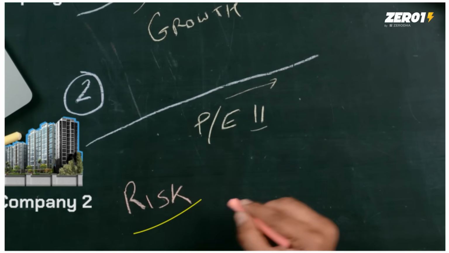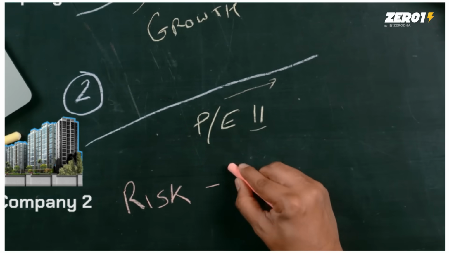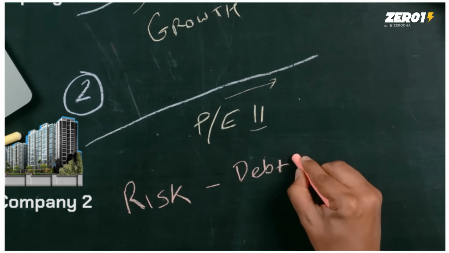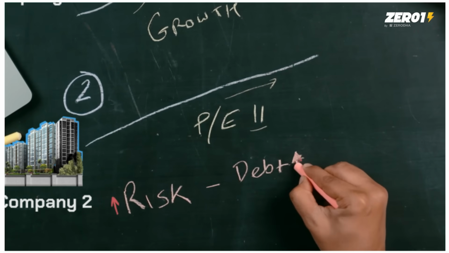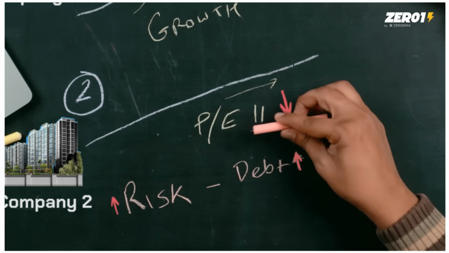The second aspect is risk. And based on high or lower risk, this PE ratio again goes higher or lower. So think about what could be risky for a business. One could be, say, leverage. Let's say that they have high debt. So I can say debt is high. If that happens, that increases the risk. Therefore, the PE ratio becomes lower.